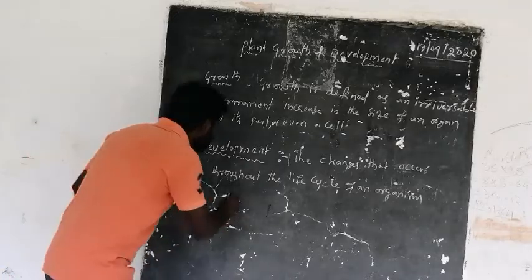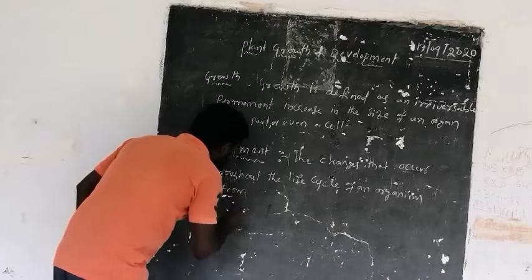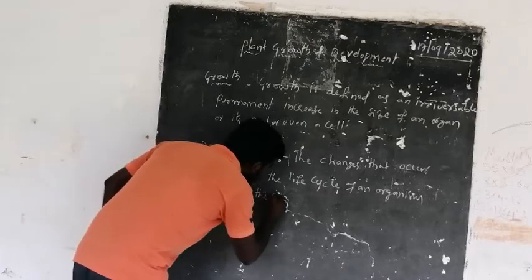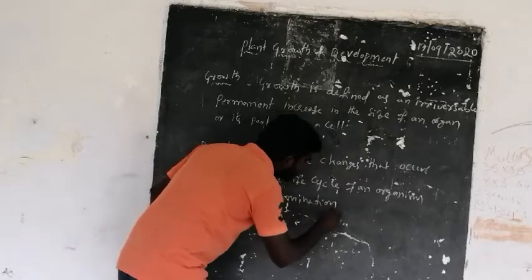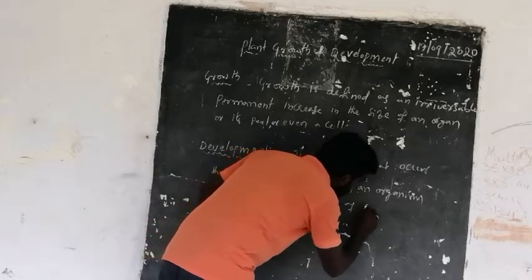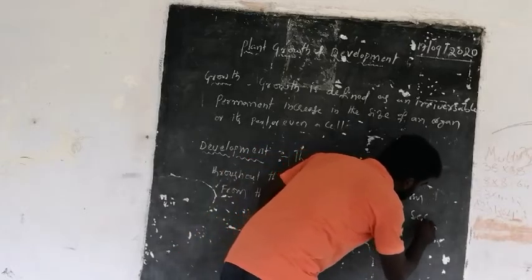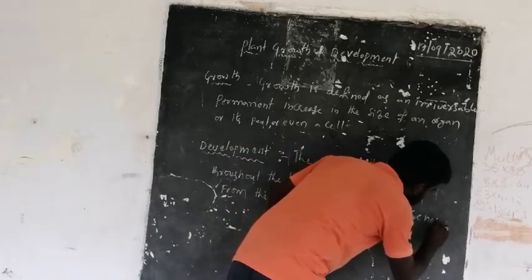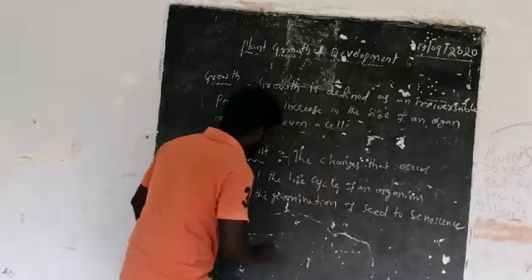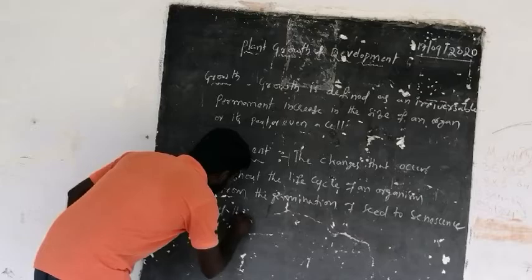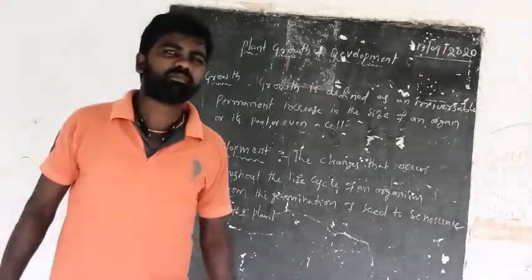For example, from the germination of a seed to senescence of the plant is called development.